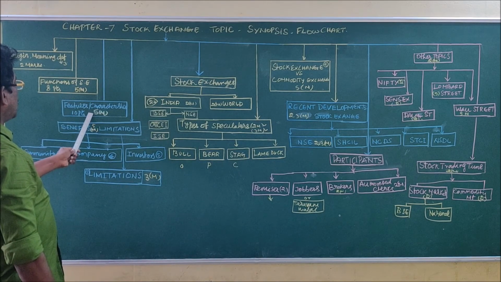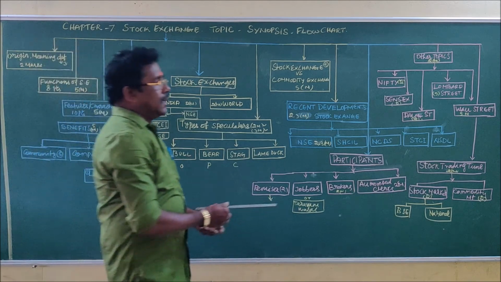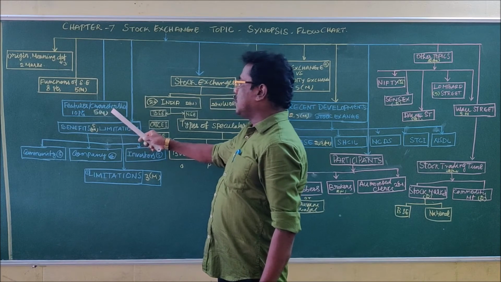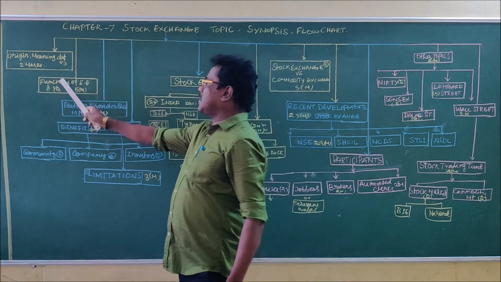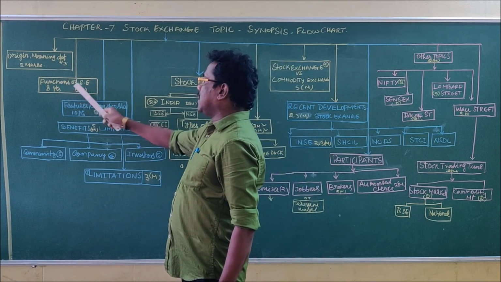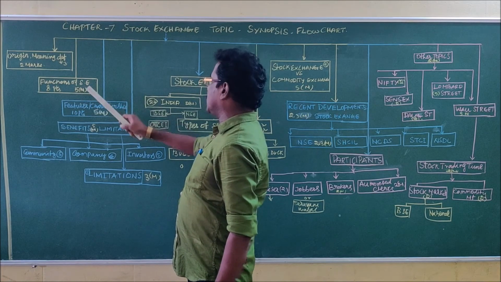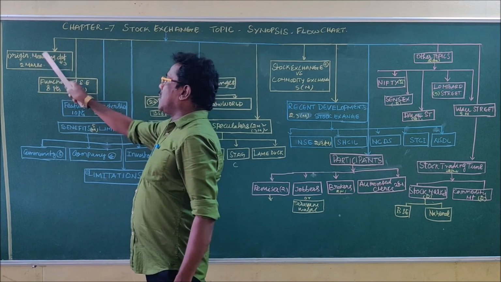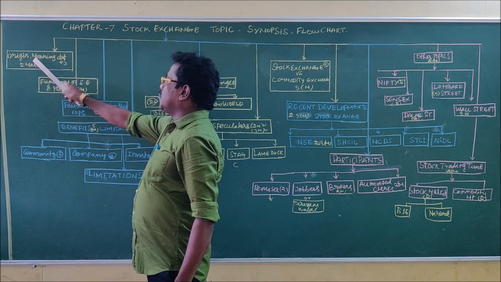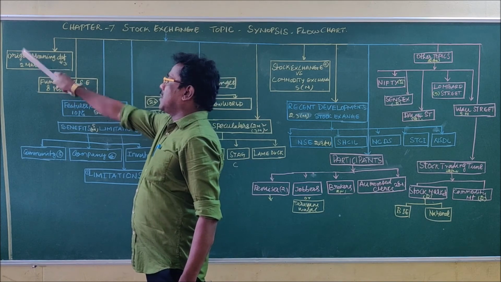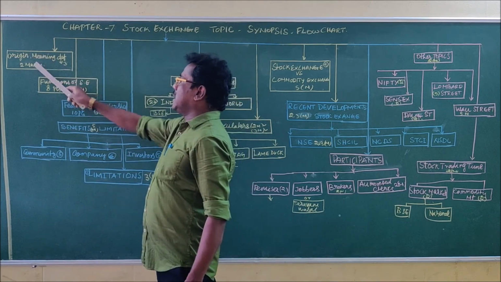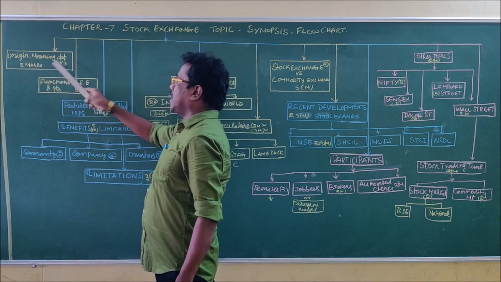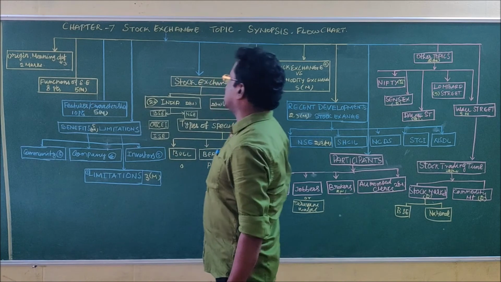Features of stock exchange; features, characteristics or qualities of stock exchange are one and the same. There are 10 points, you have to write for a 5-mark question. Then functions of stock exchange, 8 points are there, and it will be asked in a 5-mark question. And origin, meaning and definition, these 3 concepts are considered as 2-mark questions. You have to write what is the origin of stock exchange, what is the meaning of stock exchange, and what is the definition of stock exchange. All these topics are asked only as 2-mark questions.